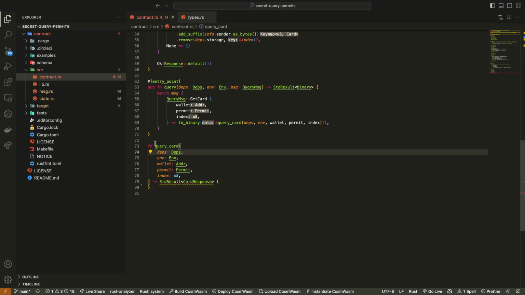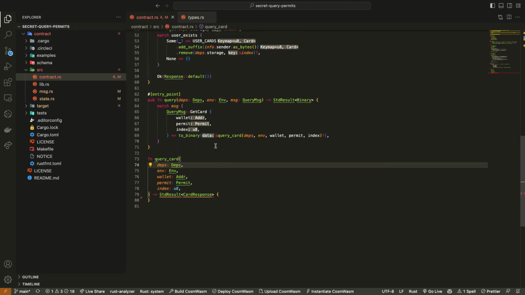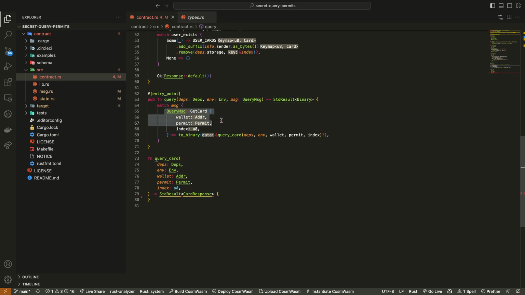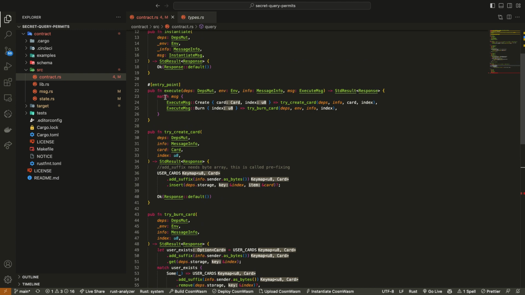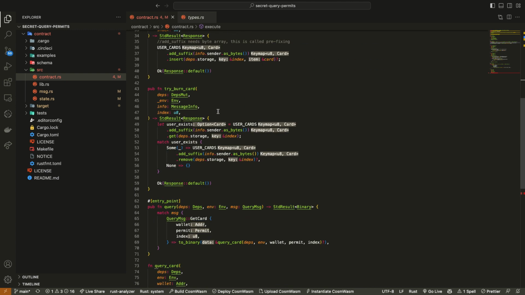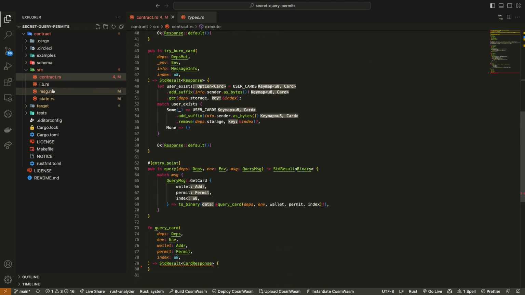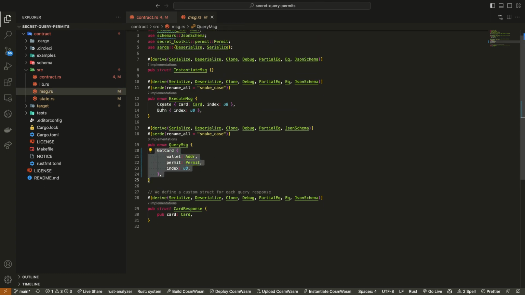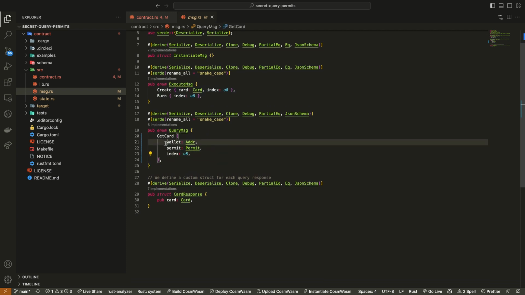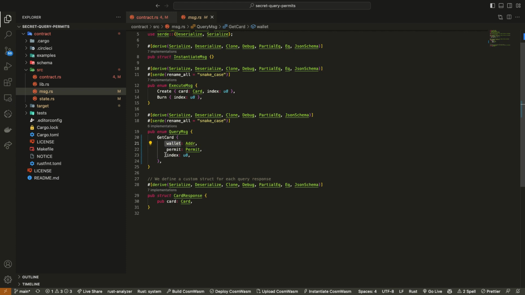Okay. So in our query card function, something you'll start to notice is how similar this query message structure is to our execute message structure. You see, we're just passing these match statements. It's the exact same thing. If you go back to our message file, we only have the one message this time instead of two. We just have the one query we're trying to do, which is to retrieve our card at a specific user wallet address and index.